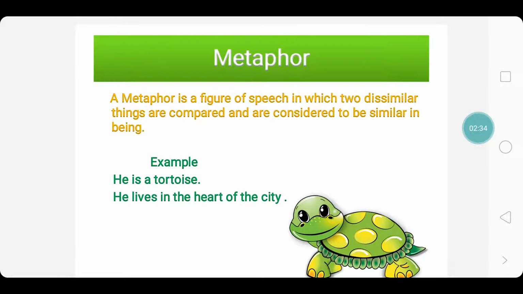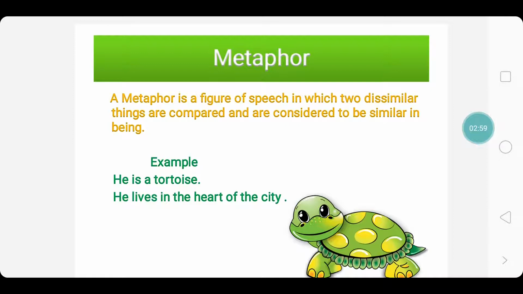We will just have a glance at a few figures of speech. The first to be discussed here is metaphor. A metaphor is a figure of speech in which two dissimilar things are compared and considered to be similar in being. That is, one is equal to the other.